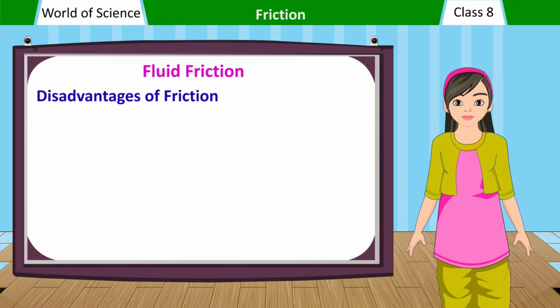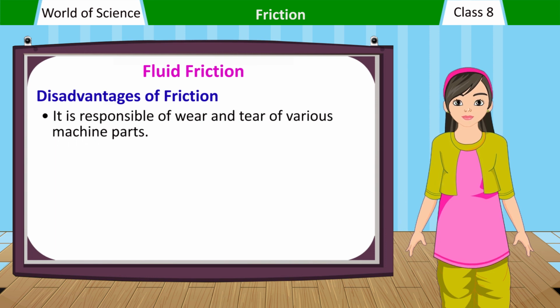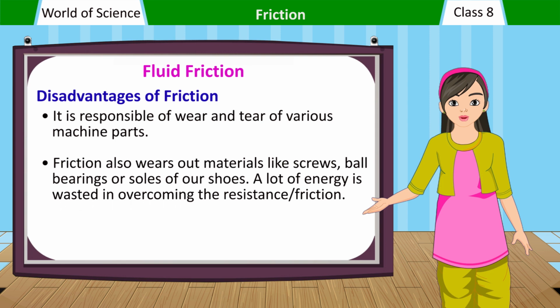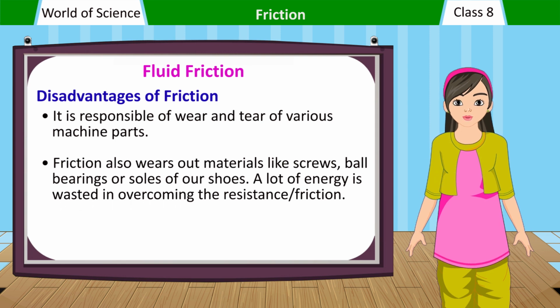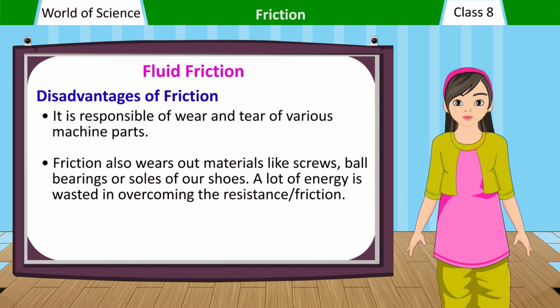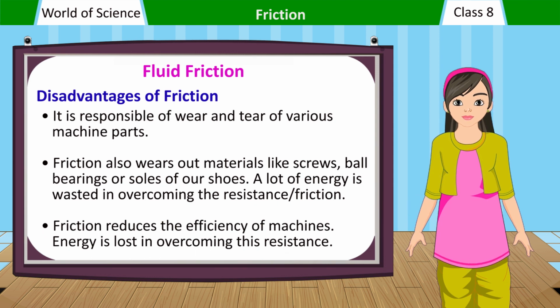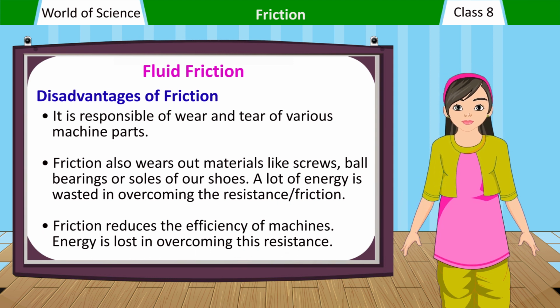Disadvantages of friction. It is responsible for wear and tear of various machine parts. Friction also wears out materials like screws, ball bearings or soles of our shoes. A lot of energy is wasted in overcoming the resistance of friction. Friction reduces the efficiency of machines. Energy is lost in overcoming this resistance.